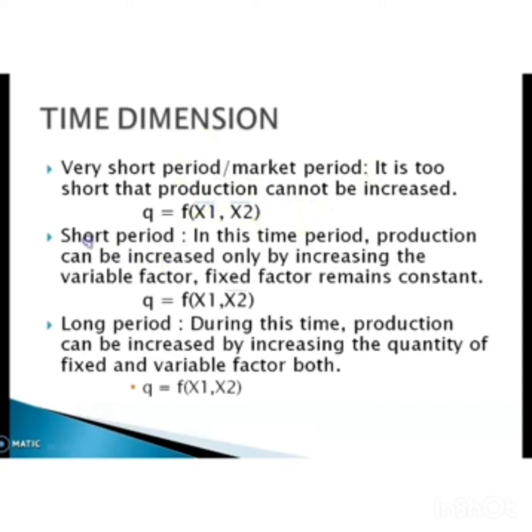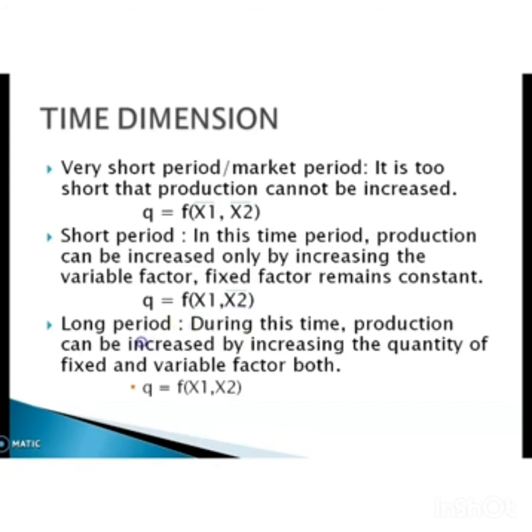Then next is short period. In this time period, production can be increased only by increasing the variable factor. Fixed factor remains constant. That means there is an increase in production only because of an increase in one factor. The other factor is fixed. In our production function, Q = f(x1, x2), here x1 is the variable factor and x2 is the fixed factor.